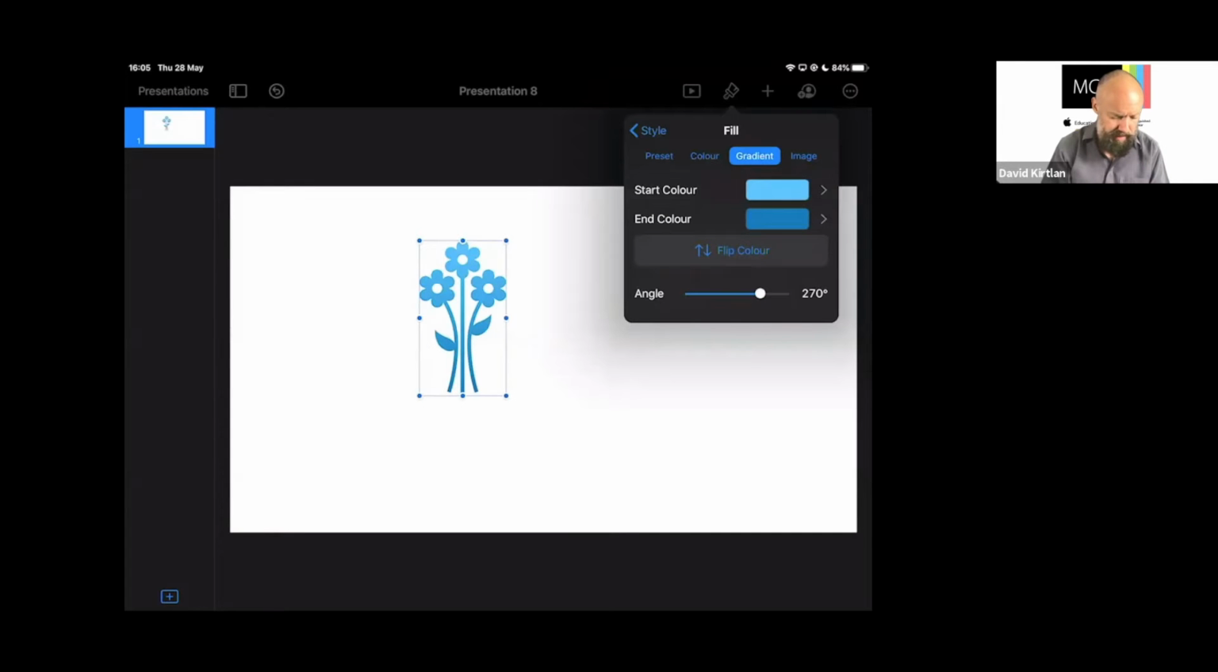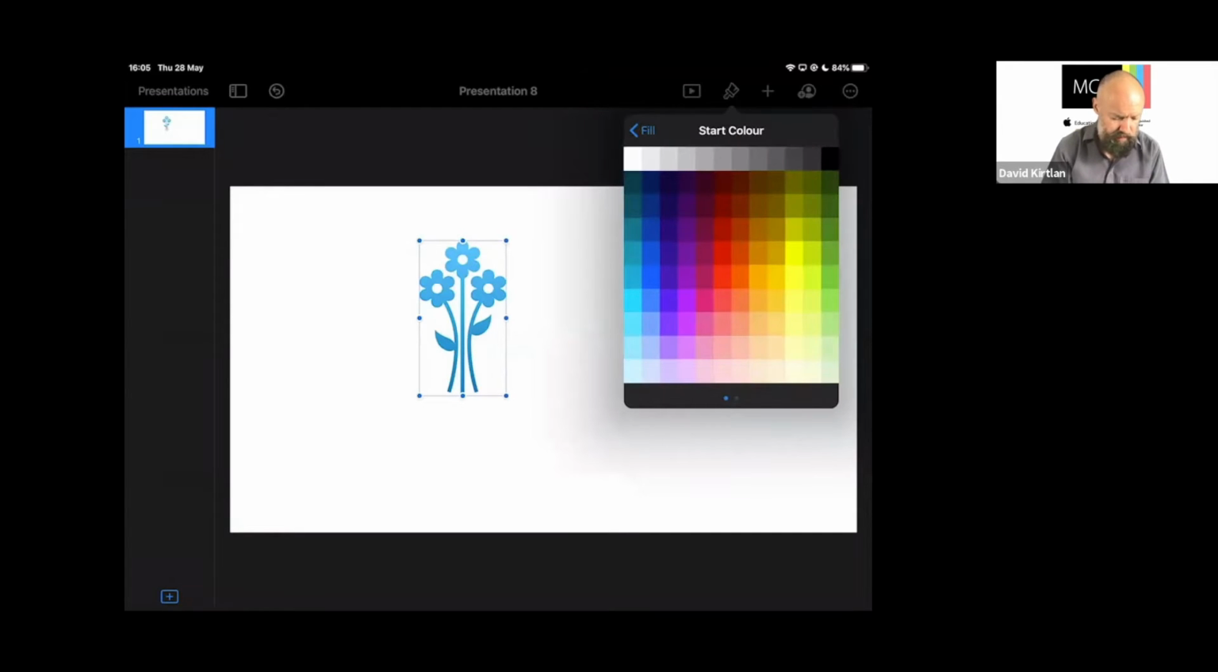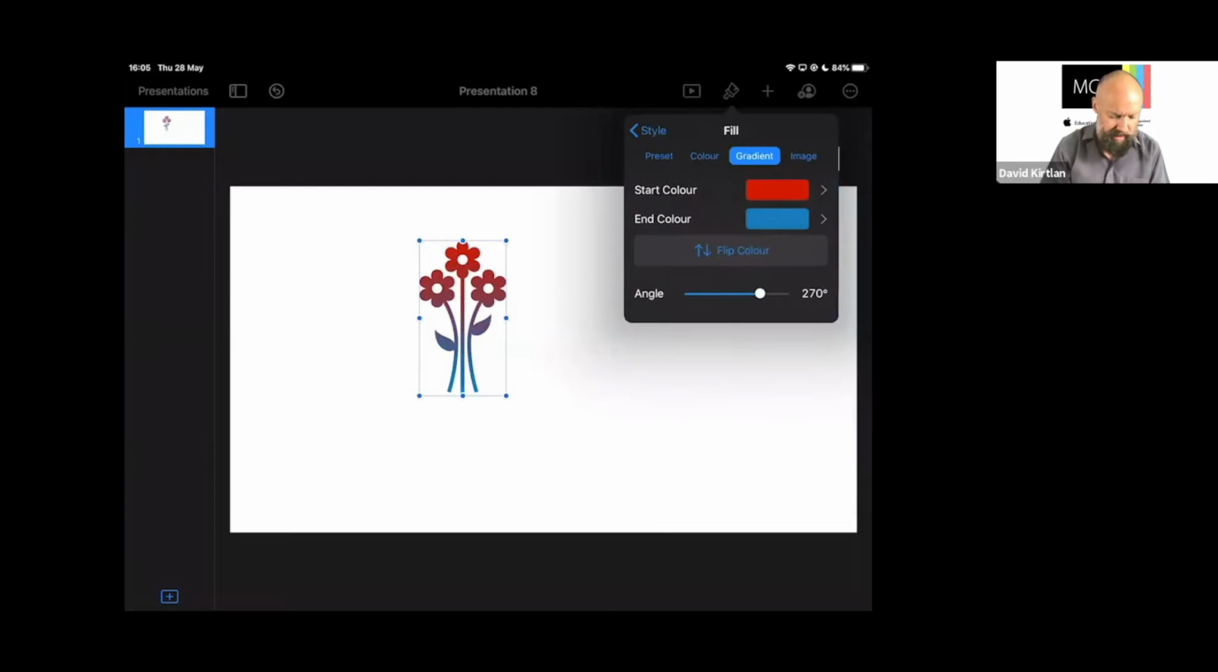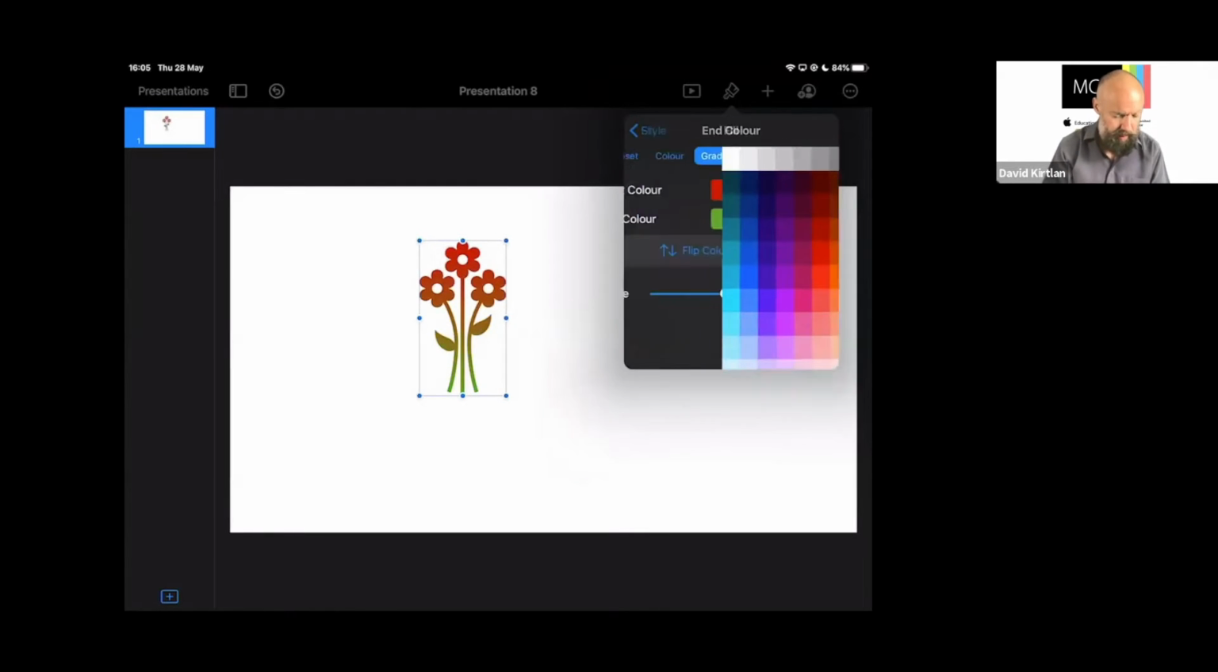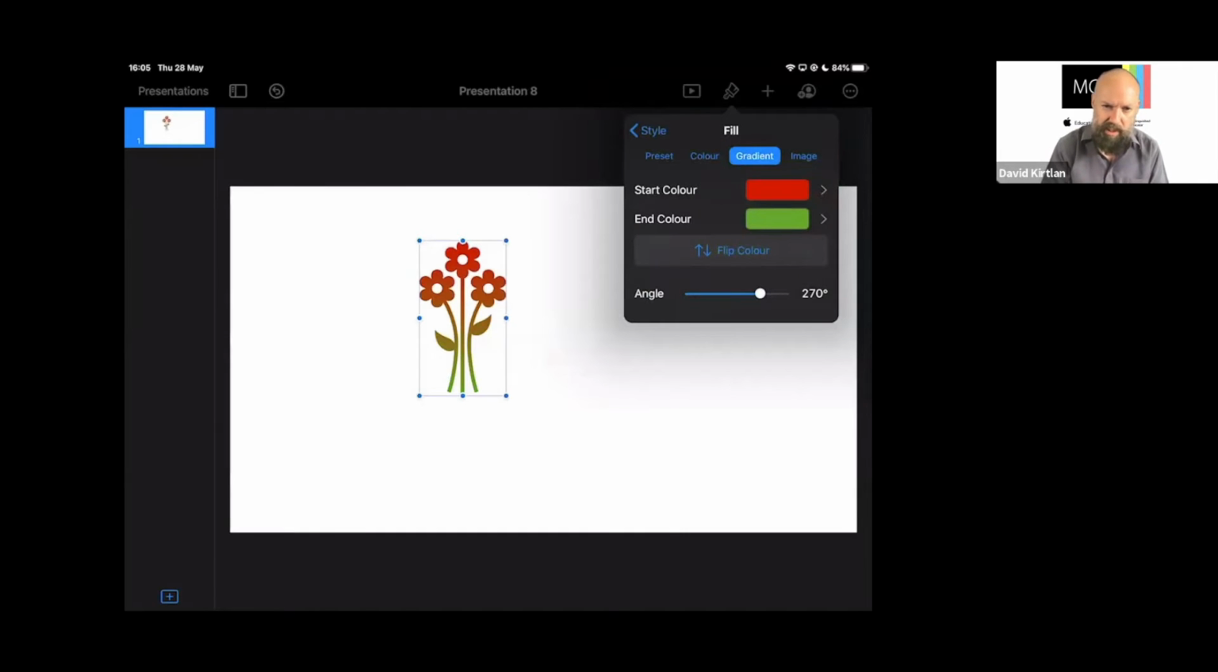And I think I'm going to set my starting color to, let's go for red for this one. And I'll have my end color, as it's a plant, let's go for something green for the stems. And we get kind of that gradient color behind whatever shape we've got. It kind of works well for the flowers here. We can flip the colors. We also can adjust the angle if we want to move things around and have it shaded slightly differently. But that's looking okay for me. I think I'm okay with that one now.